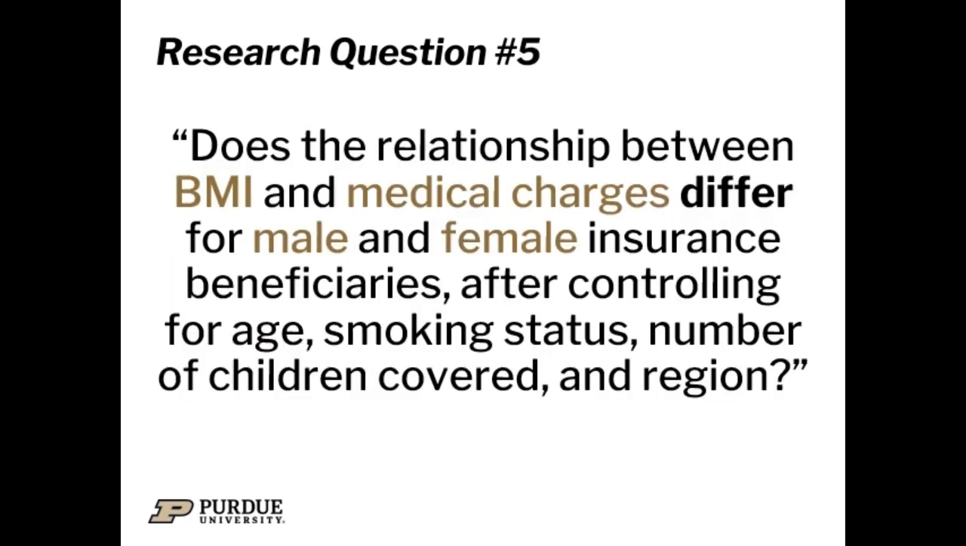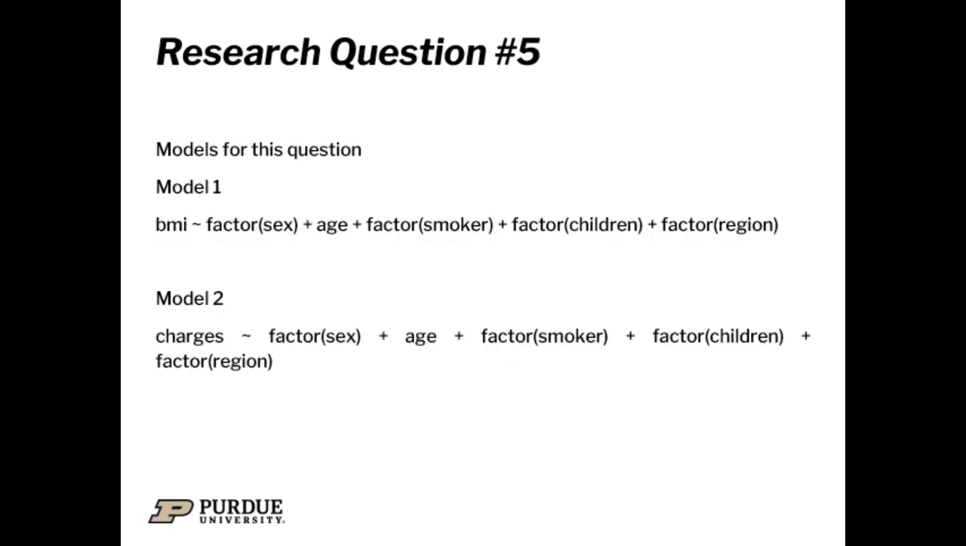For our research question 5, it says, does the relationship between BMI and medical charges differ for male and female insurance beneficiaries after controlling for age, smoking status, number of children covered, and region? This is a bivariate multiple regression question, and therefore I built two models. Model 1 on BMI, holding other factors like age, smokers, children, and region constant, and model 2 as charges being the dependent variable, holding other variables also constant.